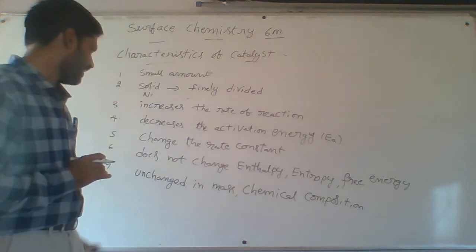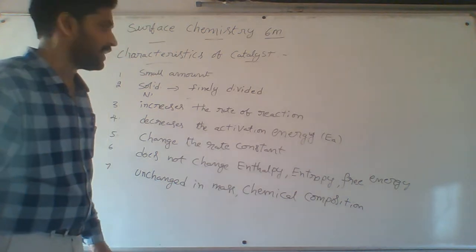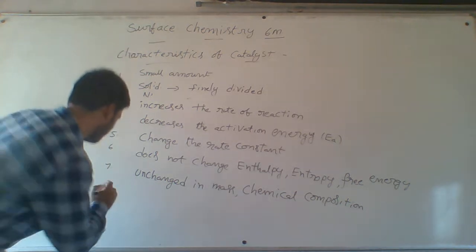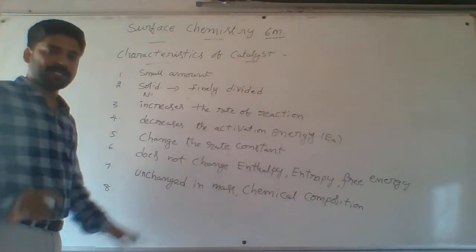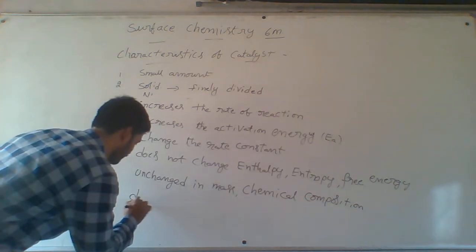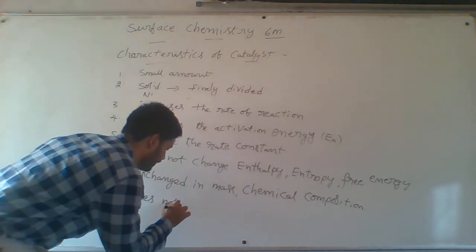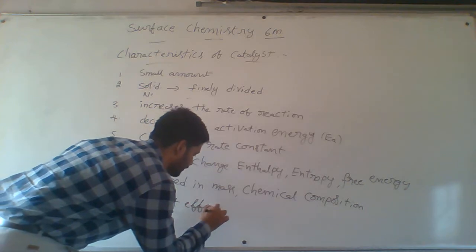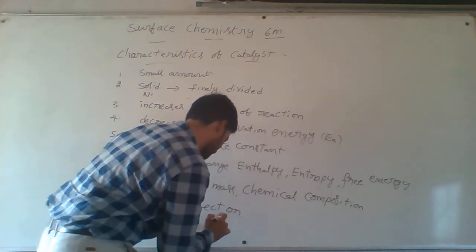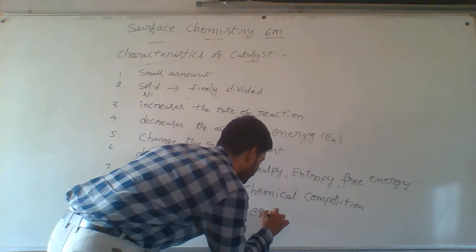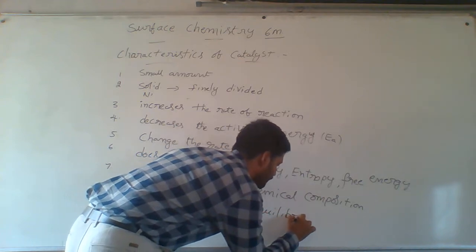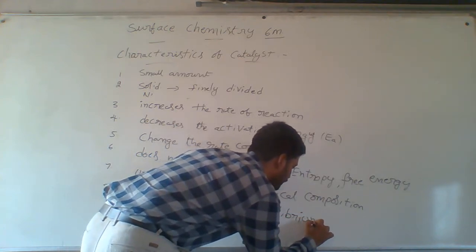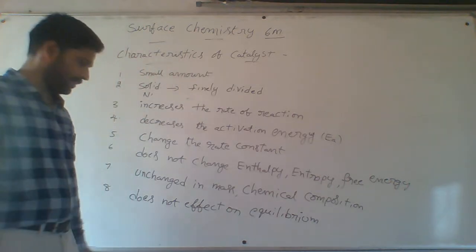These are the characteristics of the catalyst. One more point is there. It does not affect equilibrium, but it shortens the time to reach equilibrium.